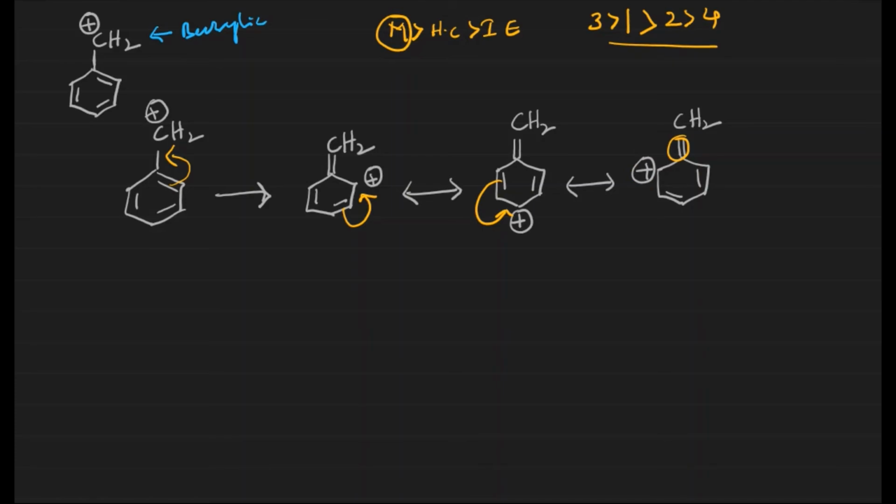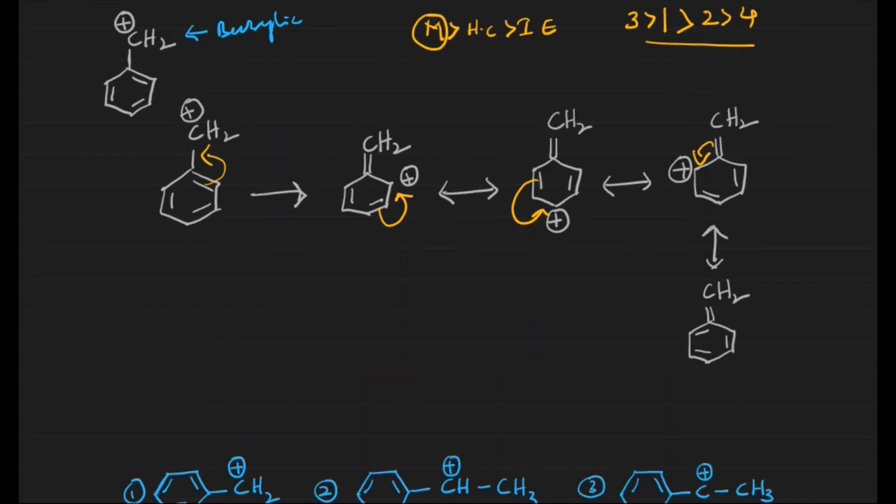Again delocalization takes place. Now we get the same structure as the initial structure, CH2 plus. This is how the benzyl carbocation stabilization takes place. Generally, as the number of resonating structures increases, the stability of carbocations increases.